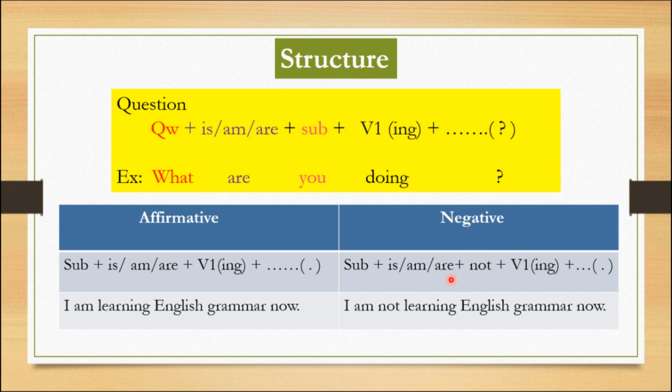Can you distinguish the difference between affirmative statement and negative statement? There is a slight difference. In the affirmative statement, there is no negative word, whereas in the negative statement, there is one negative word between the helping verb and the main verb. That is the striking difference between these two sentences. Let me give two examples. What's going on now? Yeah, I'm learning English grammar now, in affirmative statement. In the negative statement, I'm not learning English grammar now. It is called a negative statement.